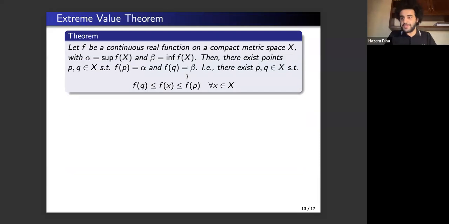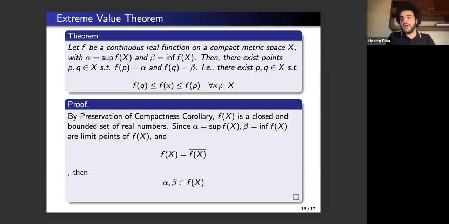Now here's an important application of what we discussed, which is the extreme value theorem. And it's something we all covered in calculus. So let f be a continuous real function on a compact metric space X with alpha equal to the supremum of f of X and beta equal to the infimum of f of X. Then we are guaranteed that there are points p and q in X such that f of p equals alpha and f of q equals beta. Or in other words, we can say that the function f of x attains its minimum value as well as its maximum value for elements x in X.